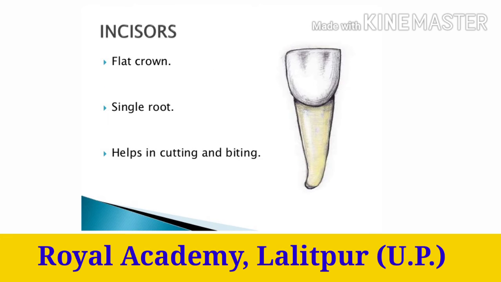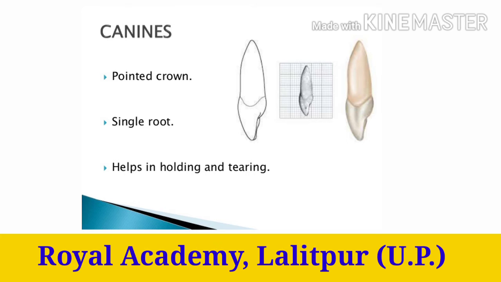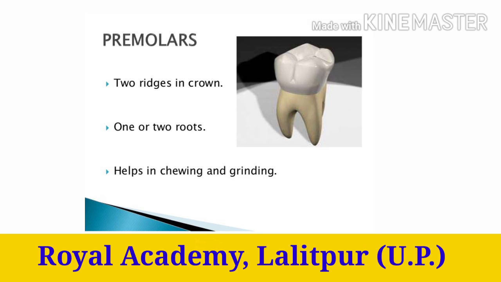Incisors. They have a sharp edge and are used for cutting and biting the food. Canines. They help in tearing food. There are 4 canines in all, 2 in each jaw. Premolars. They act like nutcrackers. There are 8 premolars in all, 4 in the upper jaw and 4 in the lower jaw.